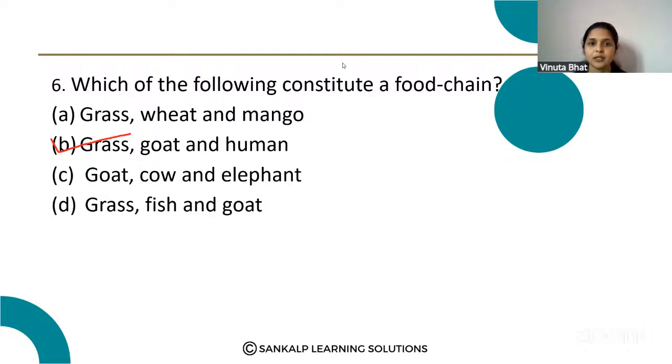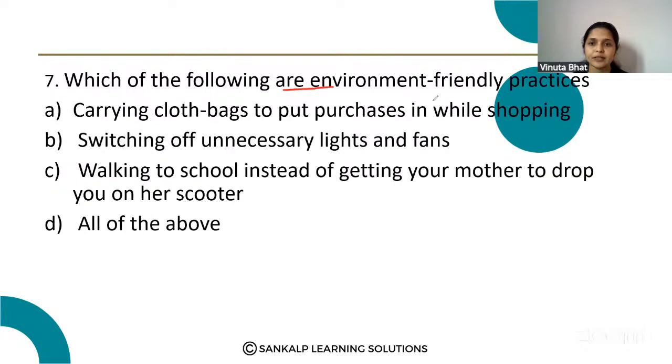Next question. Which of the following are environment friendly practices? Option A, carrying cloth bags to put purchases in while shopping. Option B, switching off unnecessary lights and fans. Option C, walking to school instead of getting your mother to drop you on her scooter. Option D, all of the above. Carrying cloth bags to put purchases in while shopping, that is a correct option.